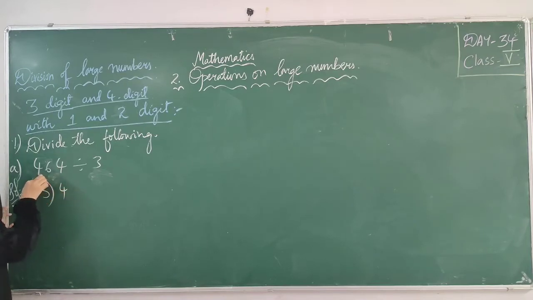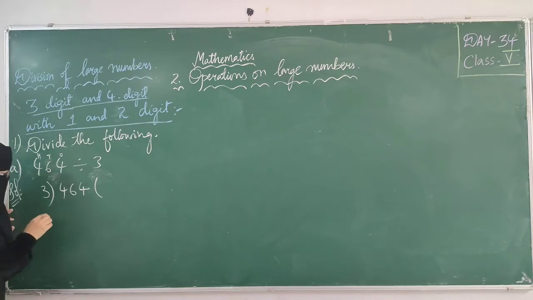First of all, we'll solve and we'll write it. I'm going to divide 464, right? 464 is our dividend. 3 is our divisor. We are going to start our division.